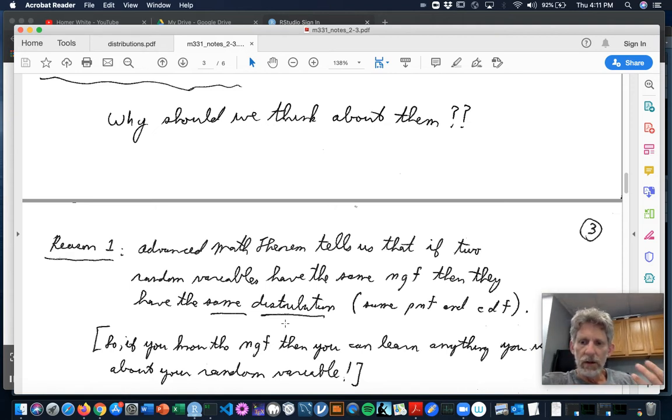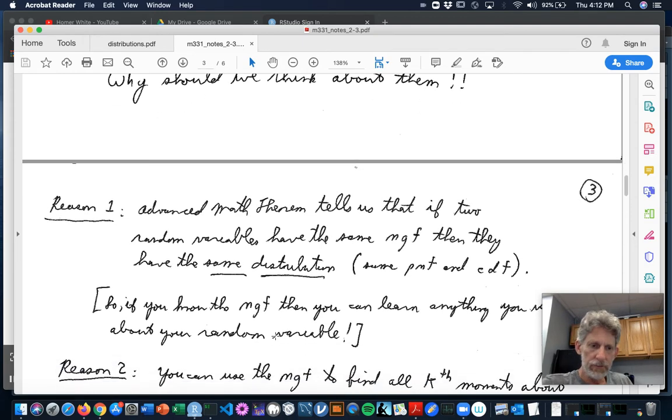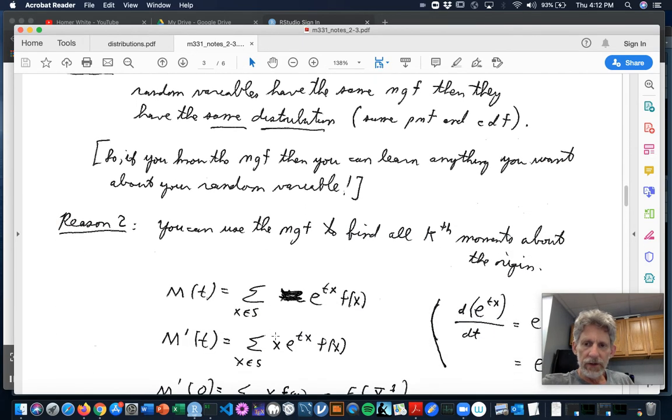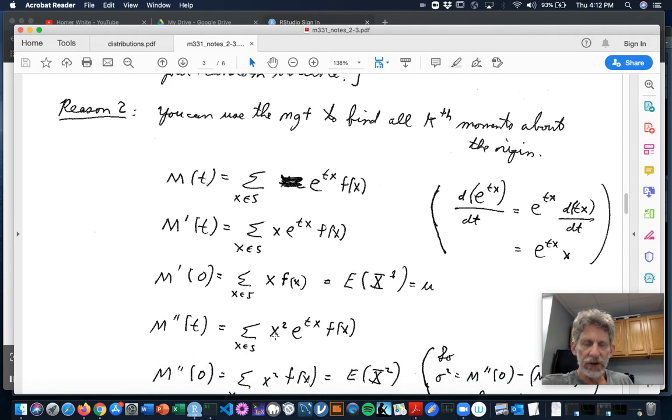So what that really means in practice is if you can find the moment generating function for some random variable, then you could learn anything else that you ever wanted to about that random variable. That's one thing. And the other, and this is the reason why it's called the moment generating function, is that it generates moments. You can use the moment generating function to find all of the kth moments around the origin.